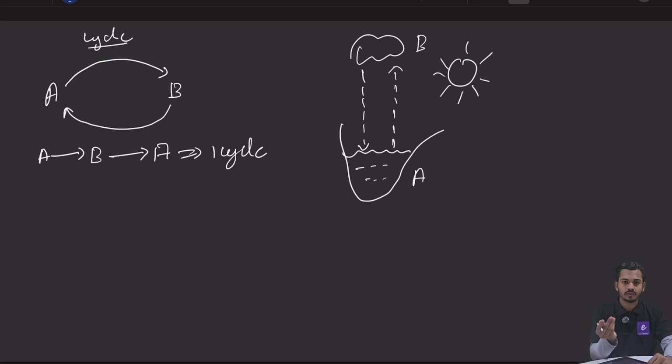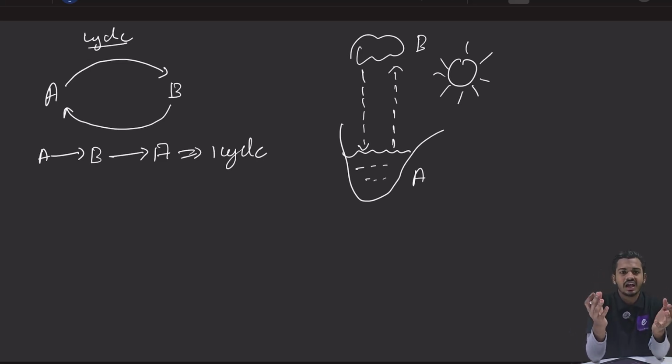Understood what is happening to the water? The water is going from point A to point B, again it is coming back to point A. So imagine कर लिए दोस्तों, एक वाटर ड्रॉपलेट है, वो पॉन्ड में है, वो पॉइंट ए पर है. So because of sunlight, this water droplet will evaporate, it will go into the clouds, that is point B. Again it will come back to the pond in the form of rain, right? So this water droplet, it went from point A to point B, again it came back to point A. So this is one cycle of the water droplet, and this cycle keeps on repeating, right?